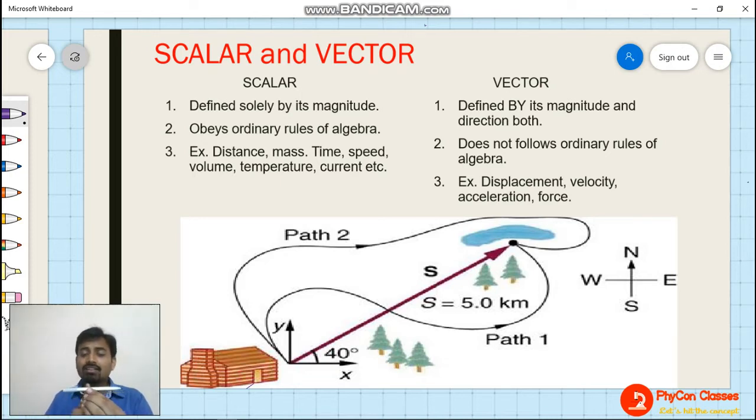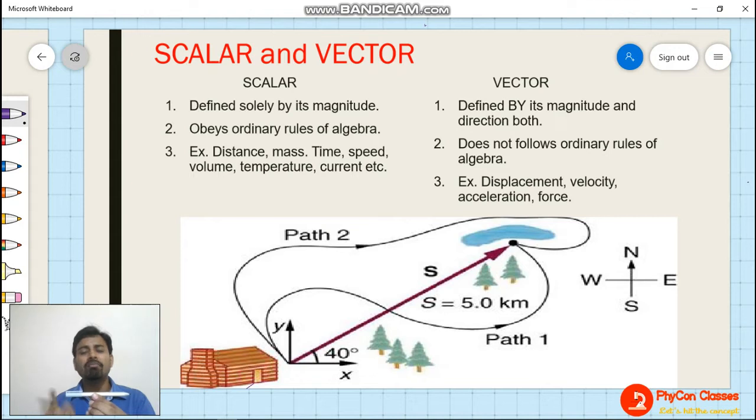So when I ask you what is the weight of this pen, then you can say that it is something Newton. The unit is going to change, Newton. This much amount of Newton in the downward direction. Why? Because weight always acts in the downward direction, or you can say towards the center of the earth, because weight comes into picture because of the earth's gravitational pull. So while defining weight, we need to say that the direction of weight is towards the earth's center.